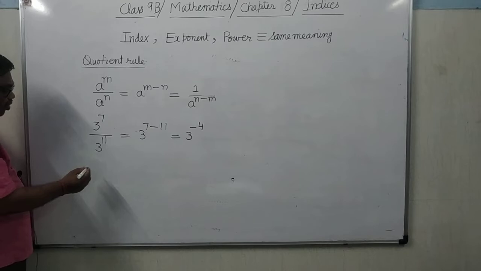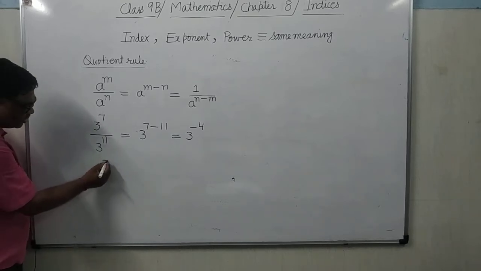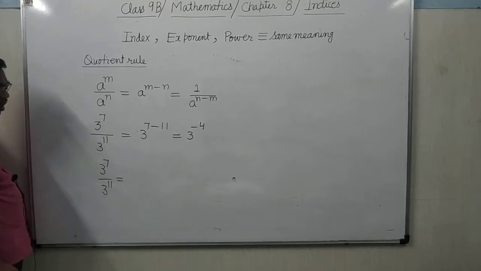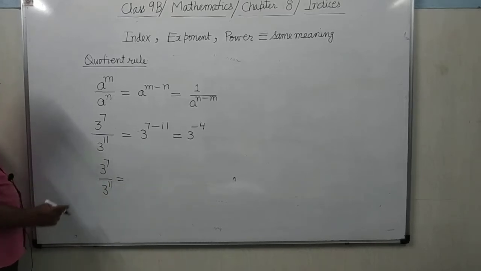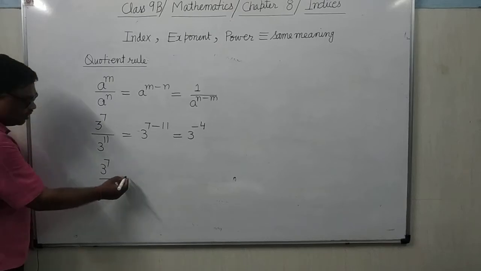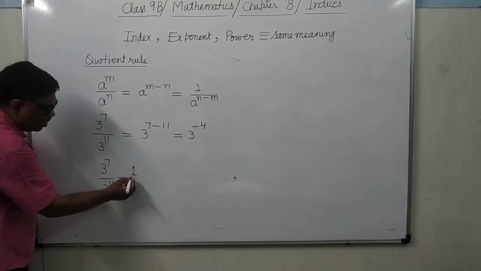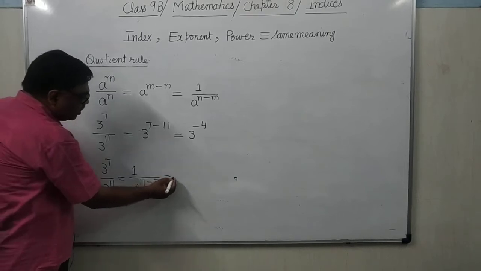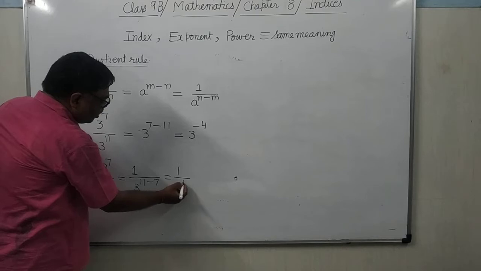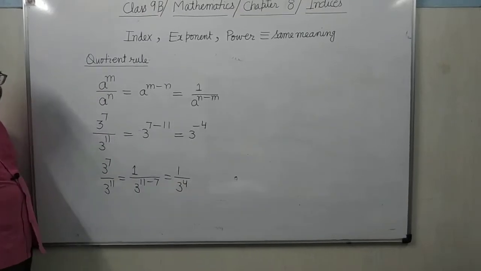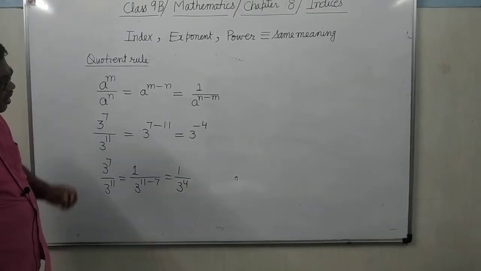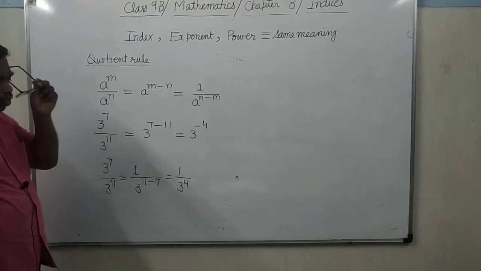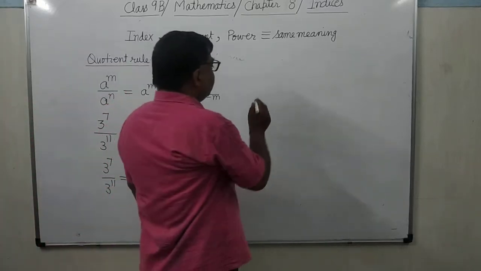Now you can write this in this way also. 3 to the power 7 upon 3 to the power 11. If you bring the power of the numerator into the denominator, it is 1 divided by 3 to the power 11 minus 7, that is 1 upon 3 to the power 4. It's clear? So this is the quotient rule.